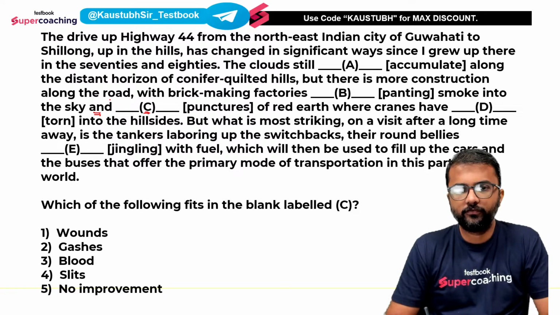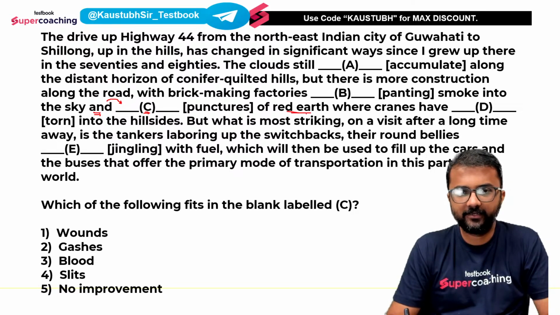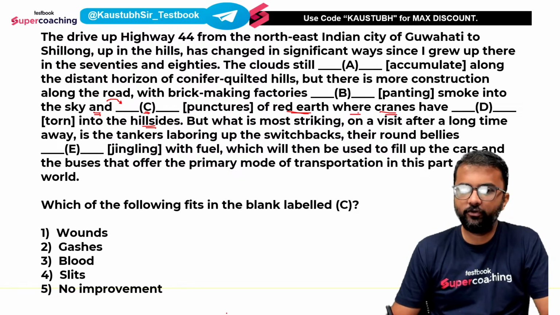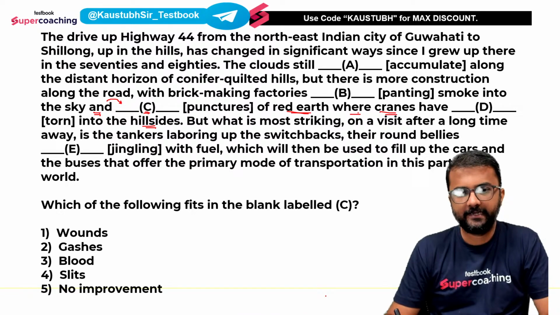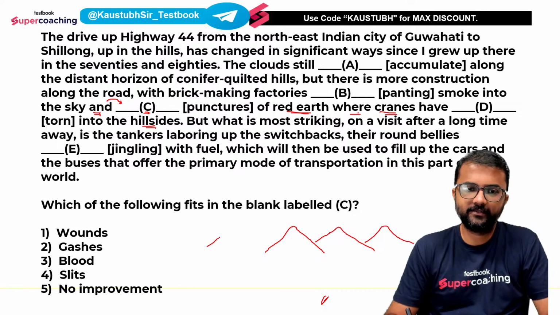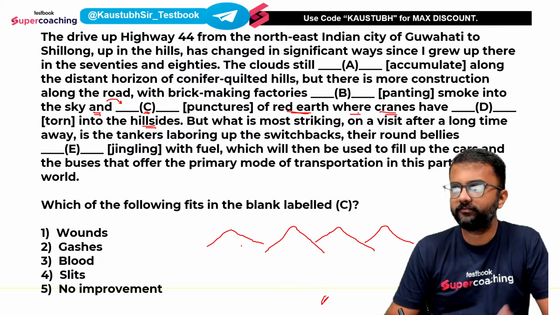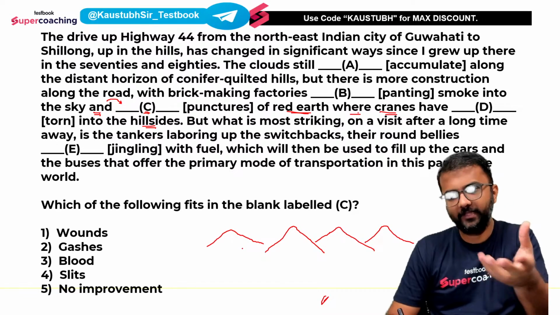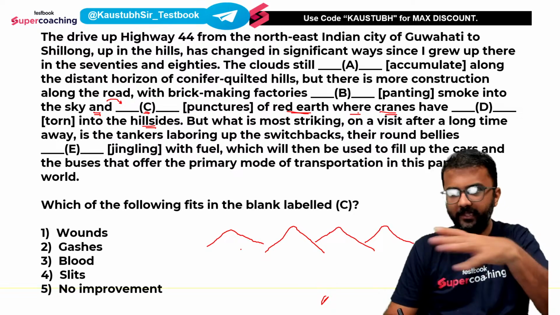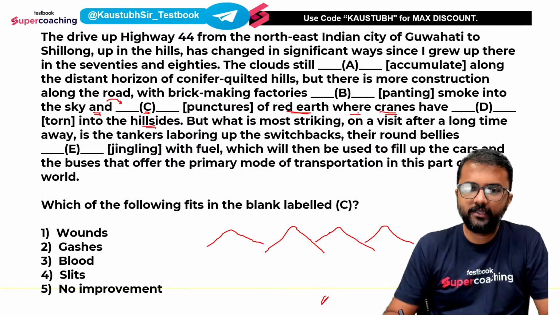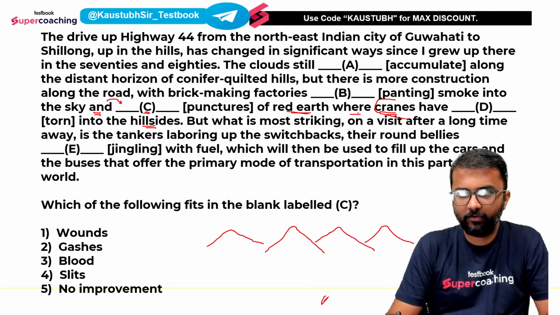So smoke panting into the sky and dash of red earth where cranes have dash into the hillsides. So basically you imagine this scenario, there are hills, and the author is saying that they are making bricks in the factories nearby. What are bricks made of? They are made of sand, they are made of soil which come from the hills or nearby areas. Cranes here means the big machines. We are not talking about the bird crane.